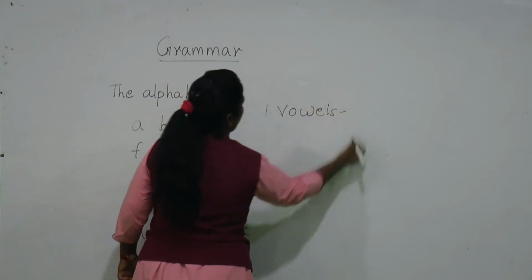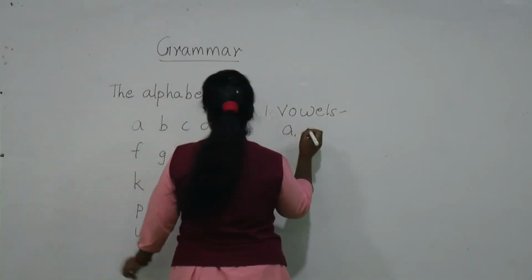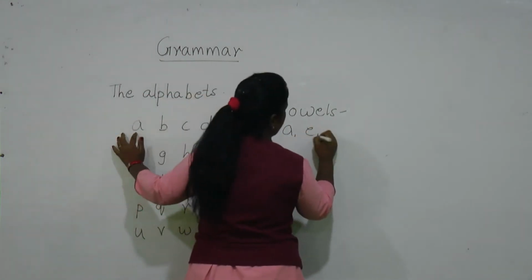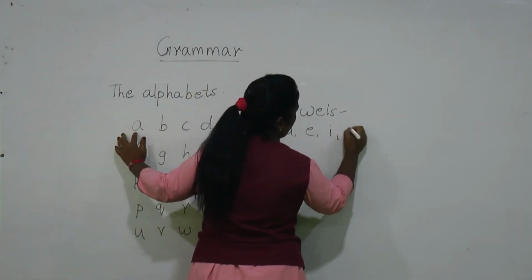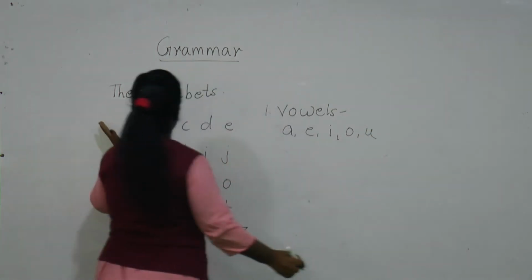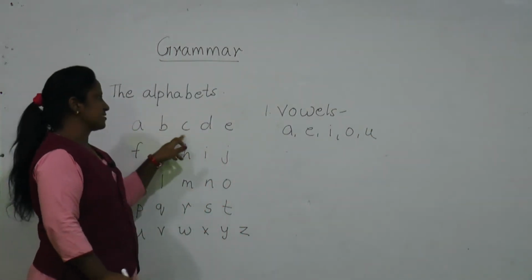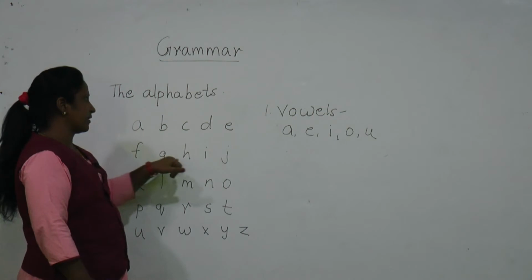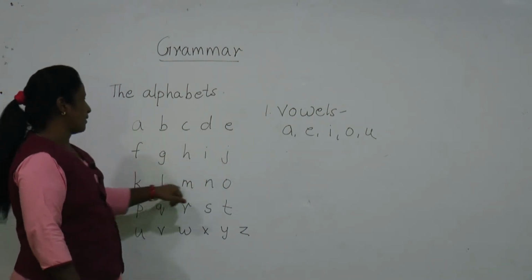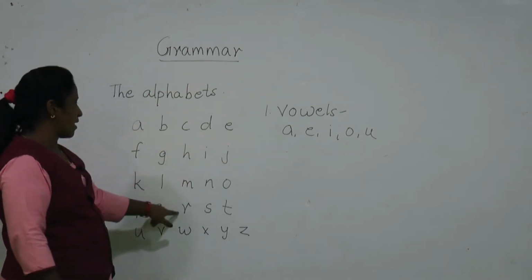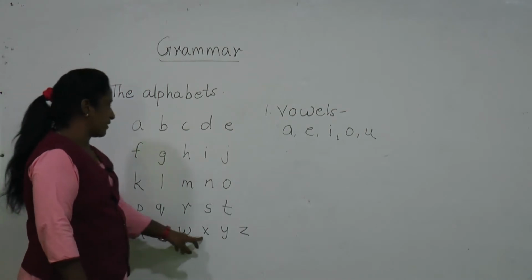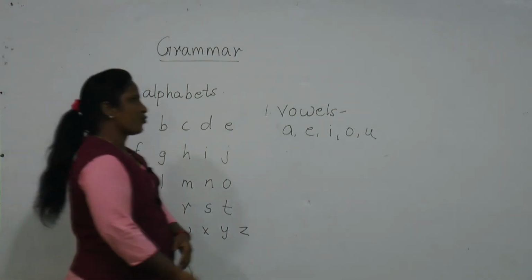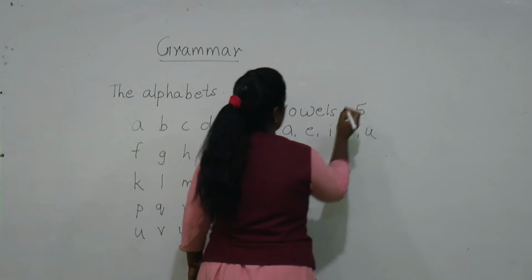Now which are those vowels? A, E, I, O and U. And the remaining alphabets, if you see, are B, C, D, F, G, H, J, K, L, M, N, P, Q, R, S, T, V, W, X, Y, Z. So vowels are 5.